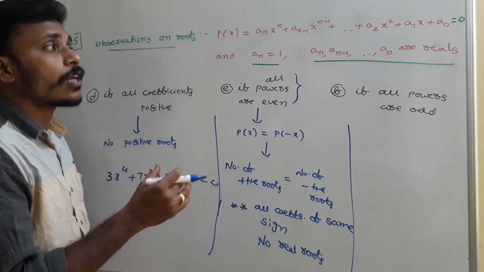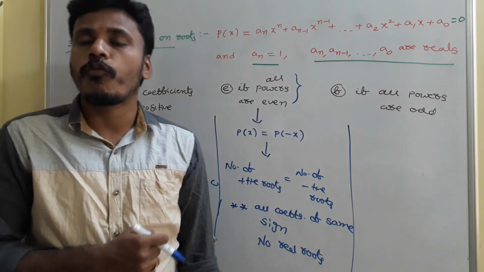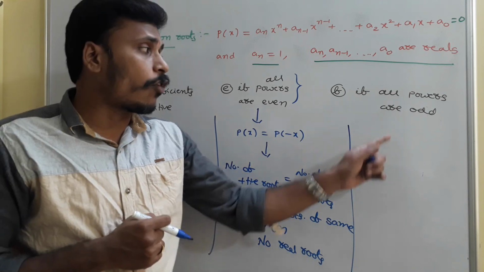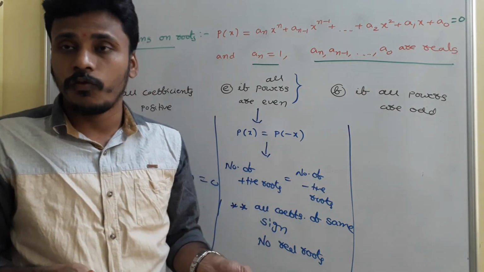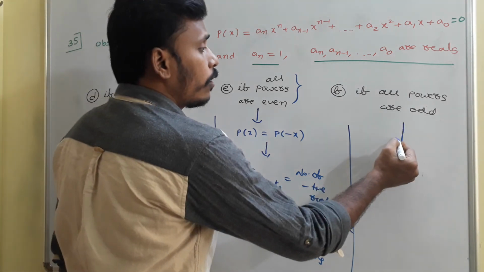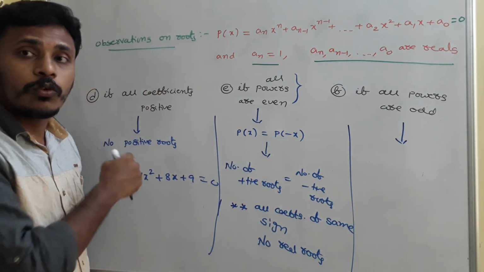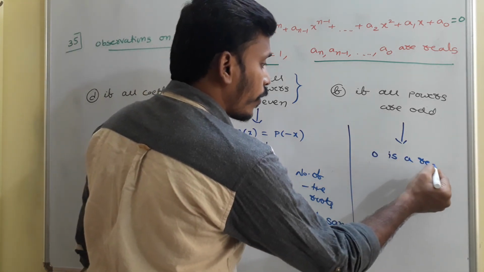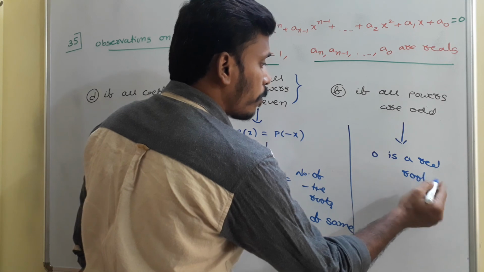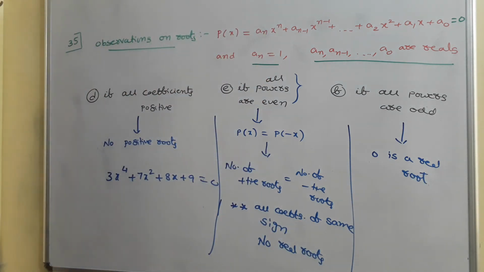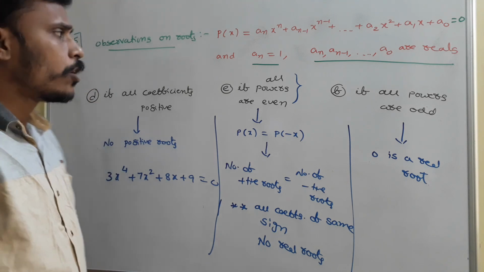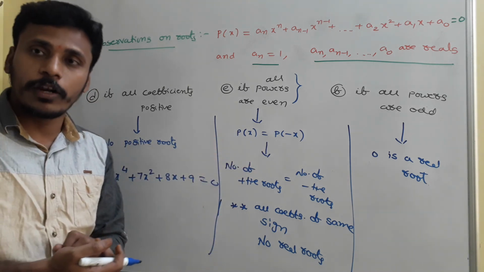And the last thing is, if all the powers are odd. See, the power of the constant term is 0, which is even. But if all the powers are odd, then the constant is not involved. Since the constant is not involved, you can easily factor out x from all the terms of the polynomial. So for sure, 0 is a real root. Then depending upon the coefficients, you will decide the number of other real roots.